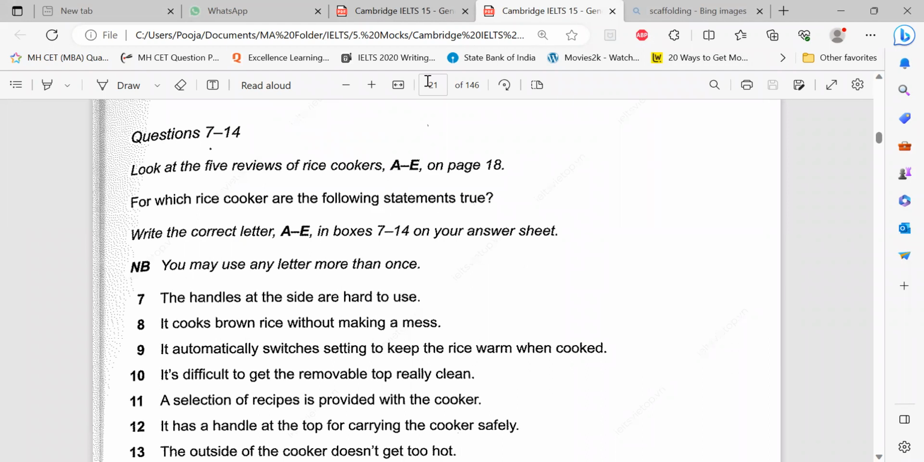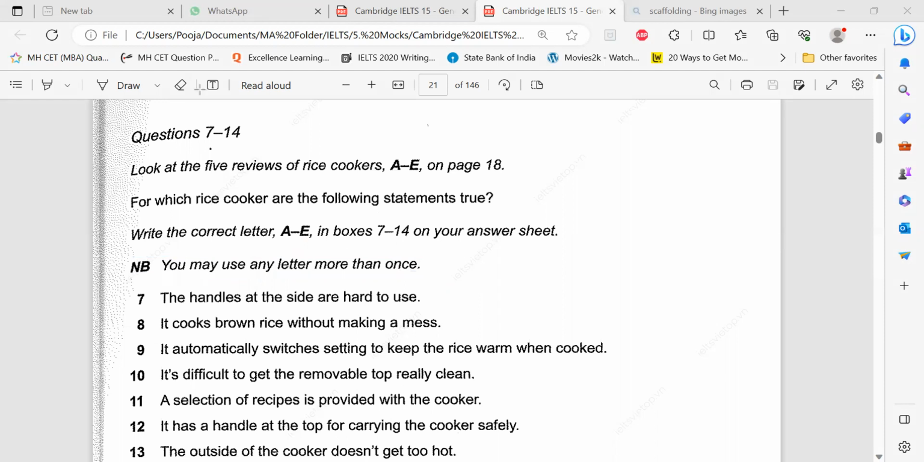Now this is the sentence which you have to really focus on. Sometimes they give you this extra sentence below the instructions, and since it is not in bold, we tend to overlook it. You may use any letter more than once. That means I can have A, B, B, C, C, D, D. I can use the same letter twice or thrice. So keep your mind open that even if I've used A, I can reuse it somewhere else. There could be two features which can belong to A.